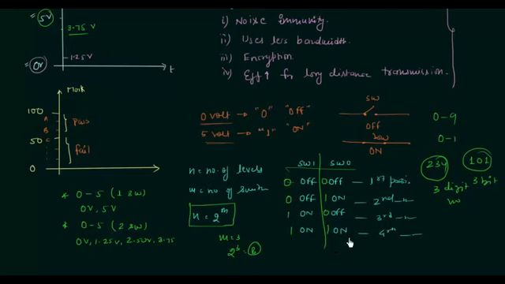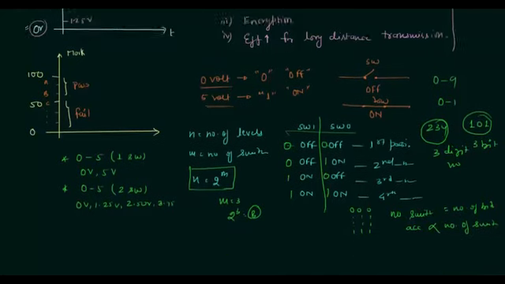In the same way, if I increase the number of bits, let's say 3, 0 0 0, all the way to 1 1 1, we will have 8 possibilities. So the number of switches is equal to the number of bits, and the accuracy is directly proportional to the number of switches that we are going to use. So it's very simple. We use bits to represent the quantity.